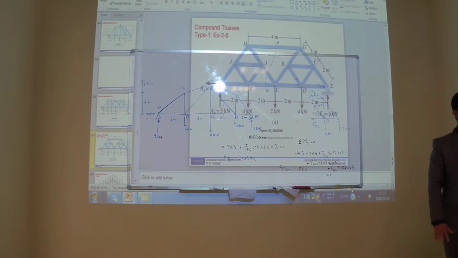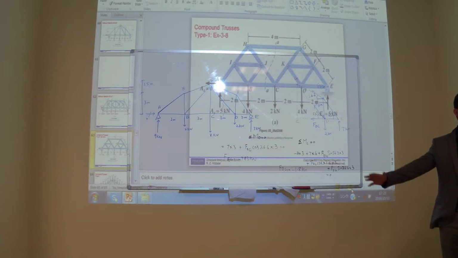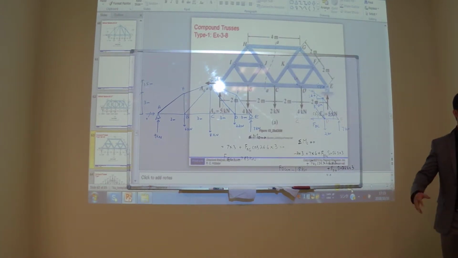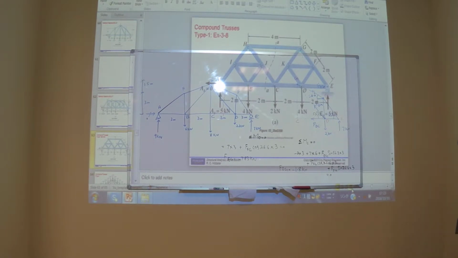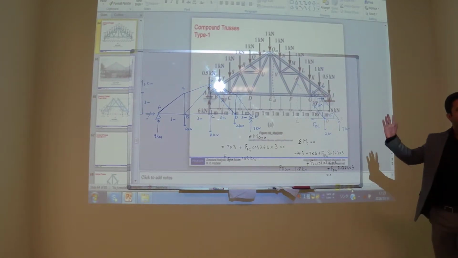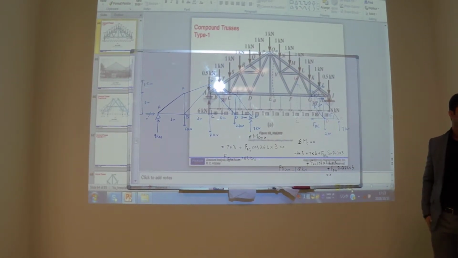In this case, if you have to find out the force in member JC or BC at G, the procedure will be perfectly similar. There will be no difference at all. Okay? But just the shape of this truss is like a compound truss. A truss inside a truss. Like this. Well, still I will call it a truss.